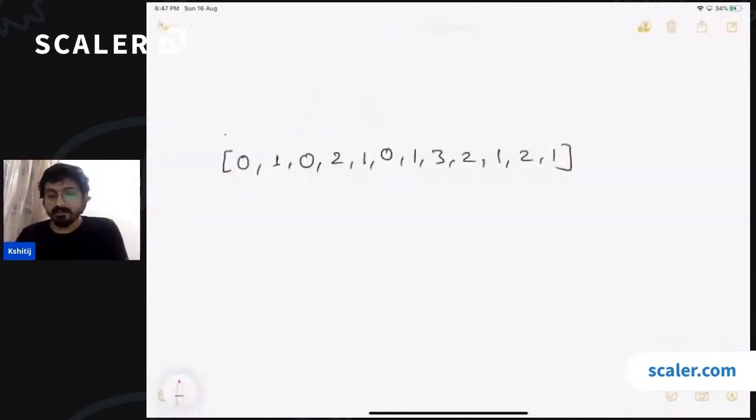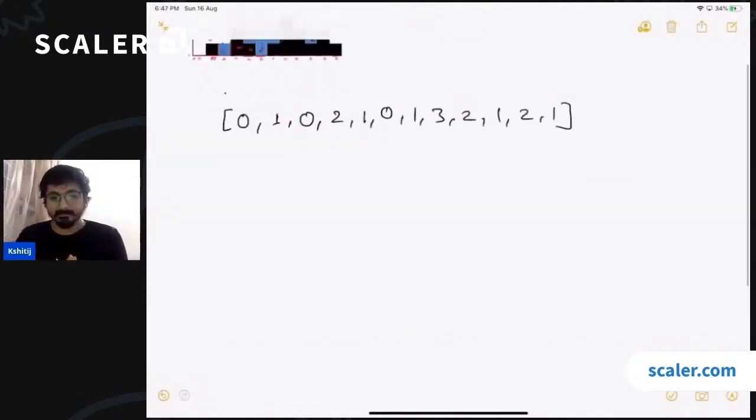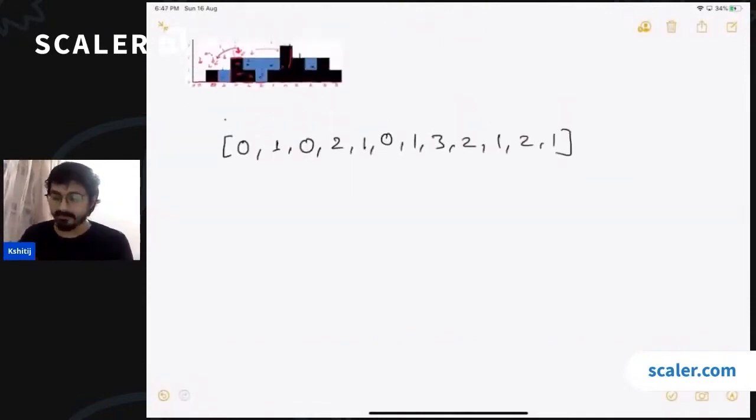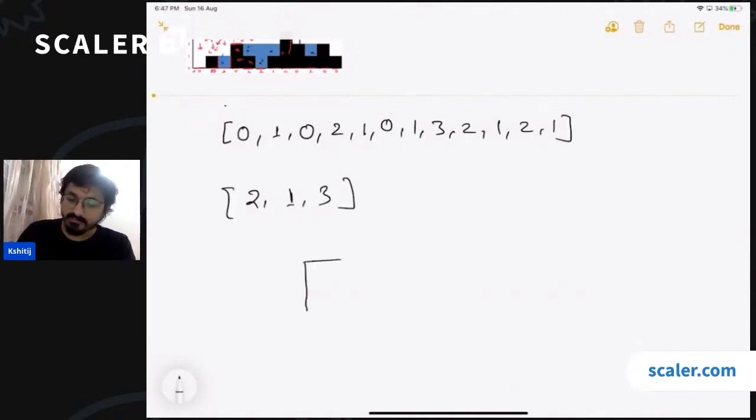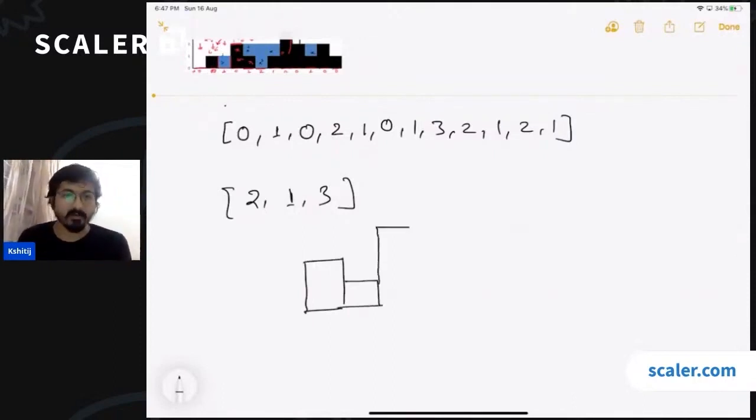Now, to actually analyze that, let's consider a very simple example first, okay? So let's say that the heights of the bars are 2, 1, and 3. So we have got a bar of size 2, then we have got a bar of size 1, and then we have got a bar of size 3. And we are talking about this middle bar. We have to identify what is the amount of water being trapped above this middle bar, okay? This has got height 2, this has got height 1, this has got height 3.